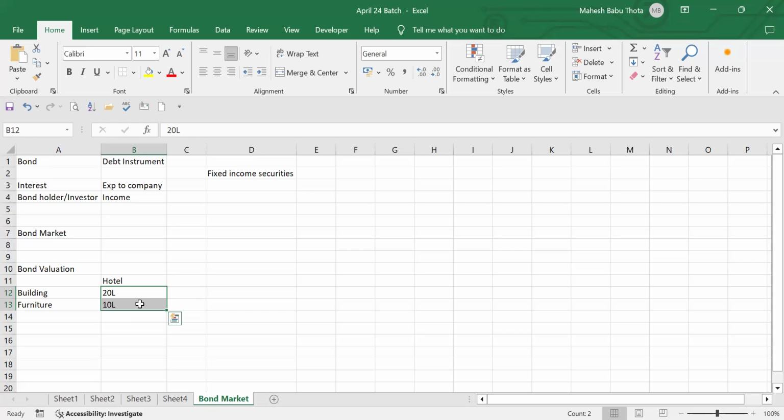Maybe for the last few months or the last few years, they've been running the hotel. They do have a turnover, and so there will be expected cash flows as well. In the coming years, once we purchase the hotel, there will be regular cash flows. We'll consider that monthly, you will get this much profit. All this we can estimate. Maybe we cannot tell exactly, but we can estimate. So by considering all these elements, we will value the hotel.